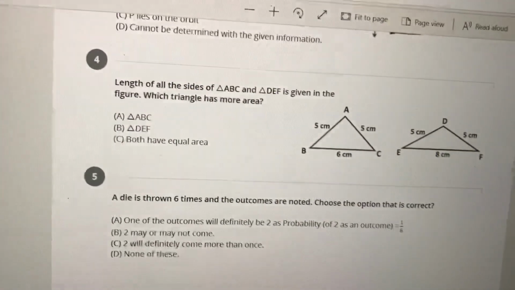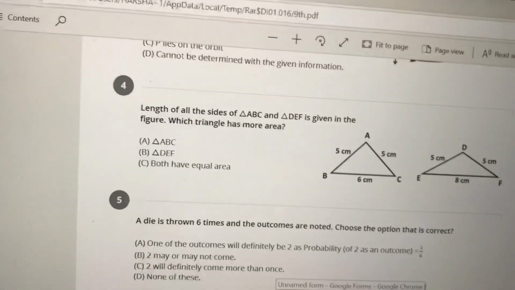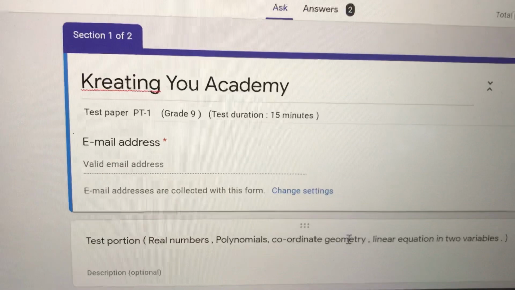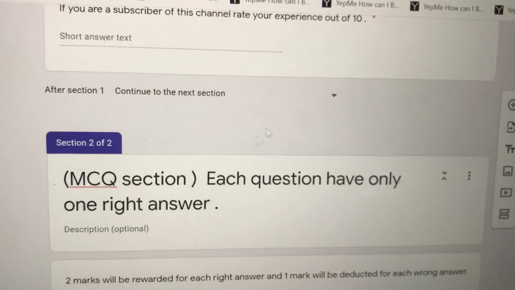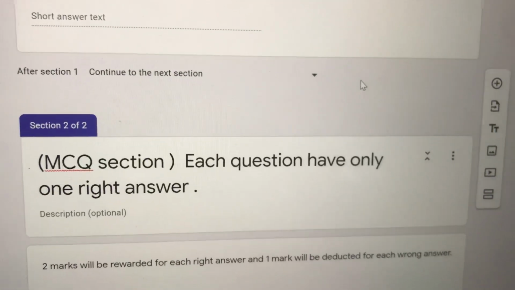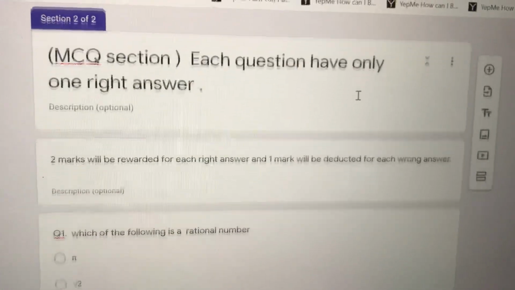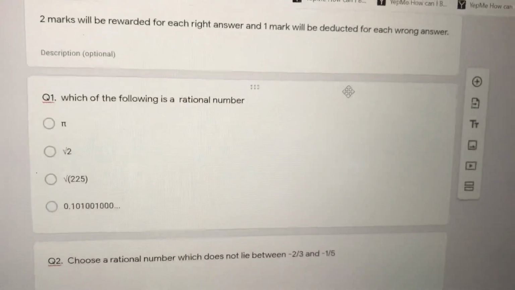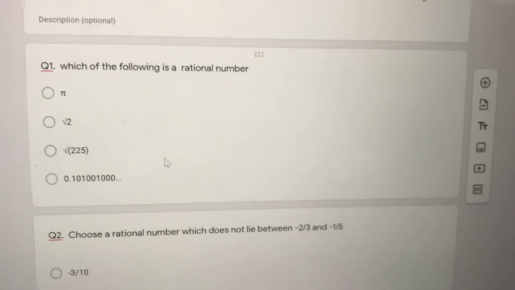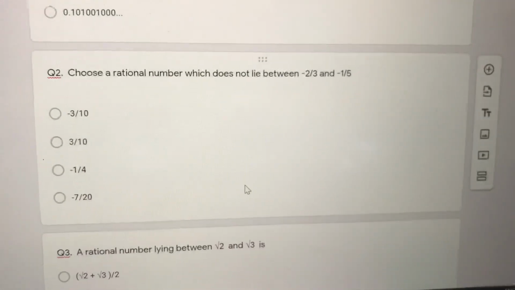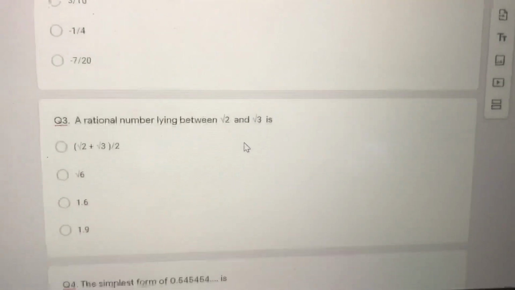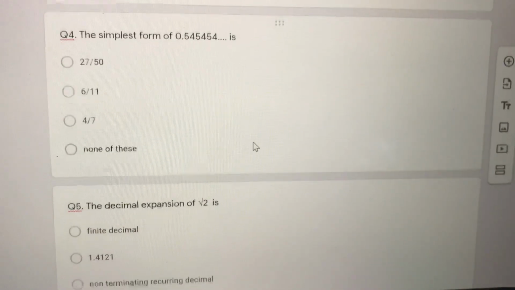And also I have prepared a demo test paper for you all. You can take it as a warm-up paper, right? As you can see here, you need to fill these details first, and after that, this is section part 2. When you click on next button, this segment will appear in which there are 12 questions. This is section 2, and all questions have only one solution. The guidelines are already given, right? So you can follow the guidelines and you need to answer all the questions. The link I'll provide in the description part of the video.